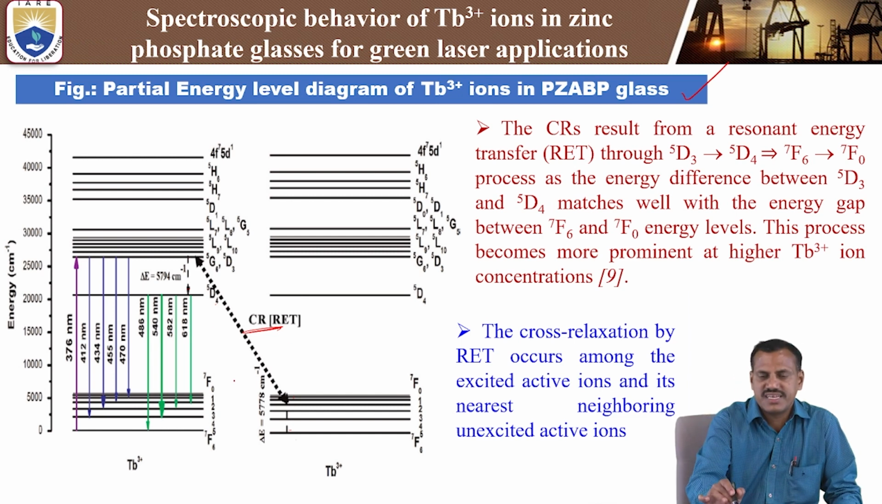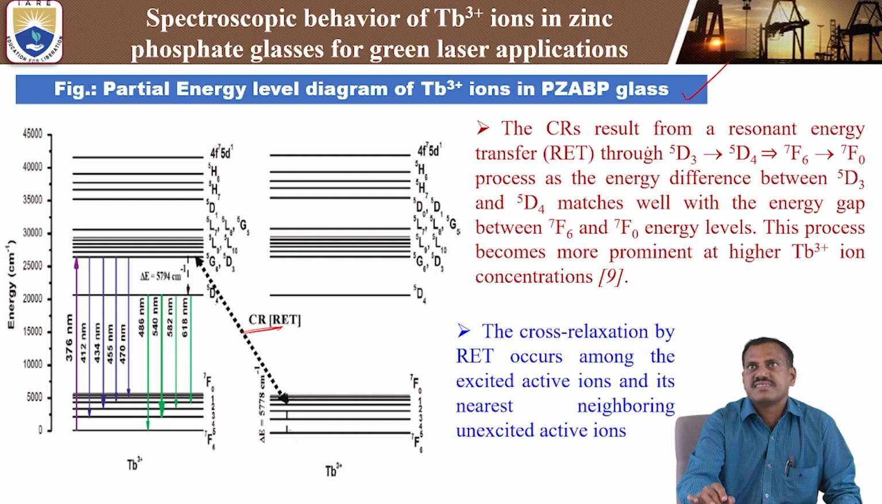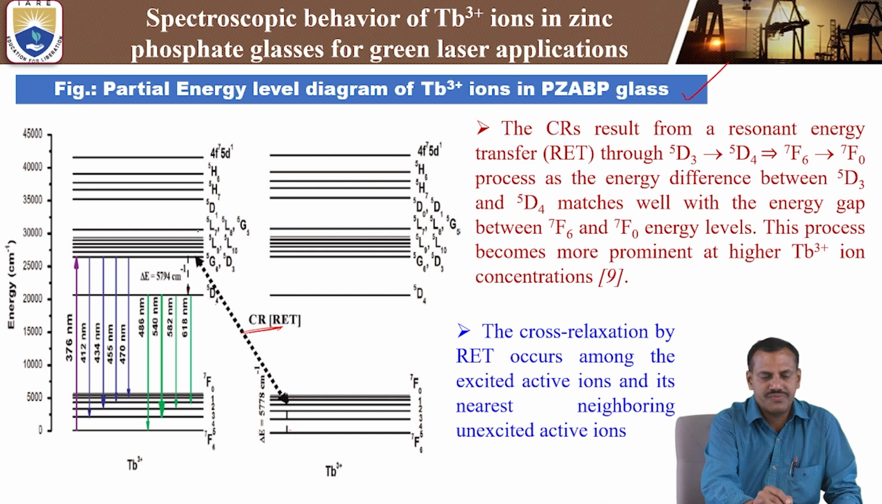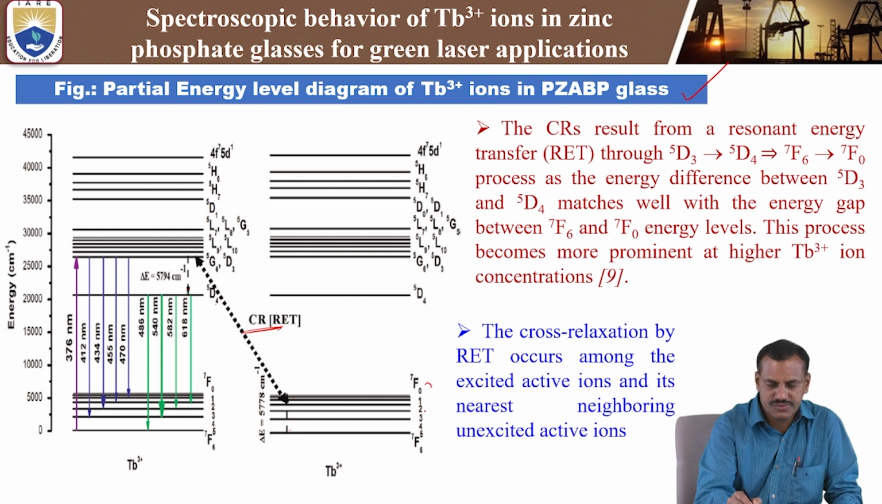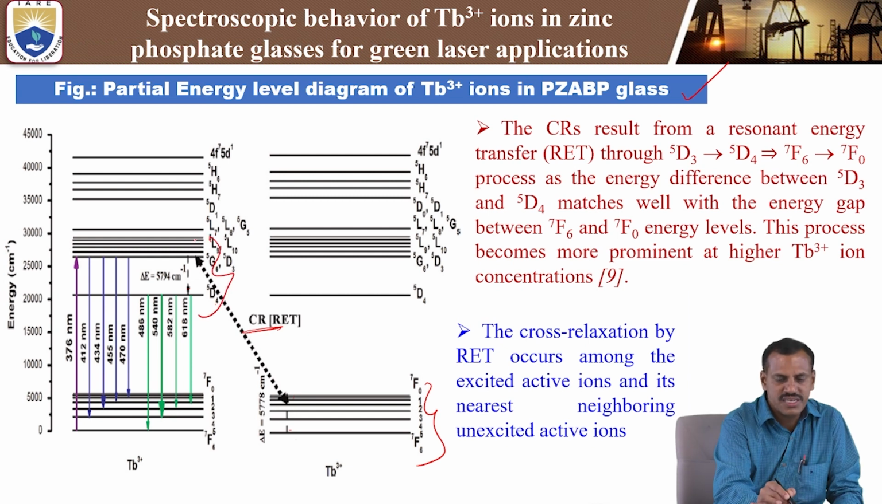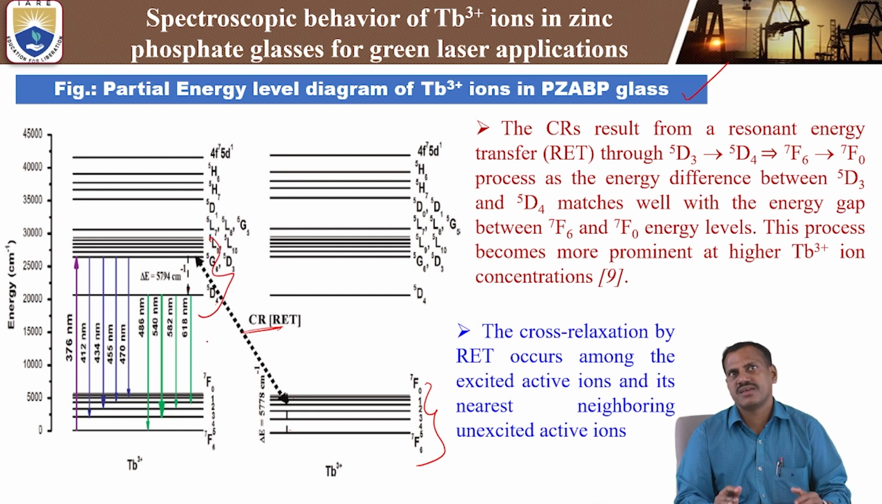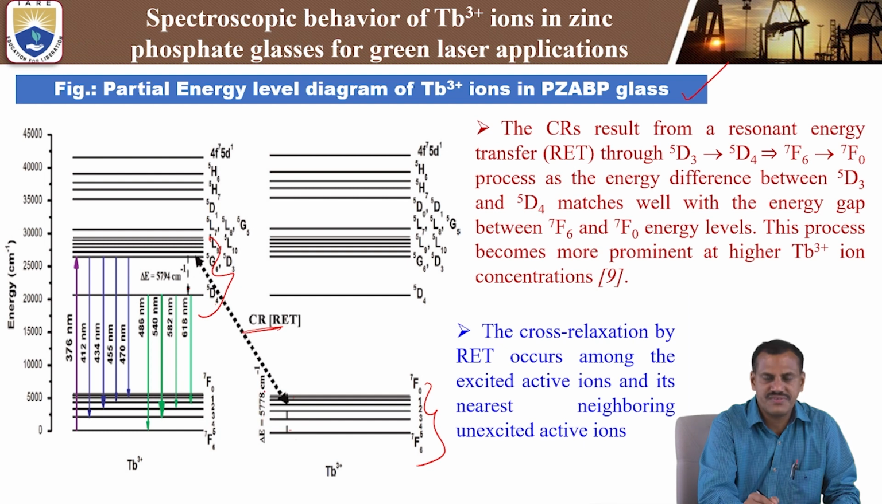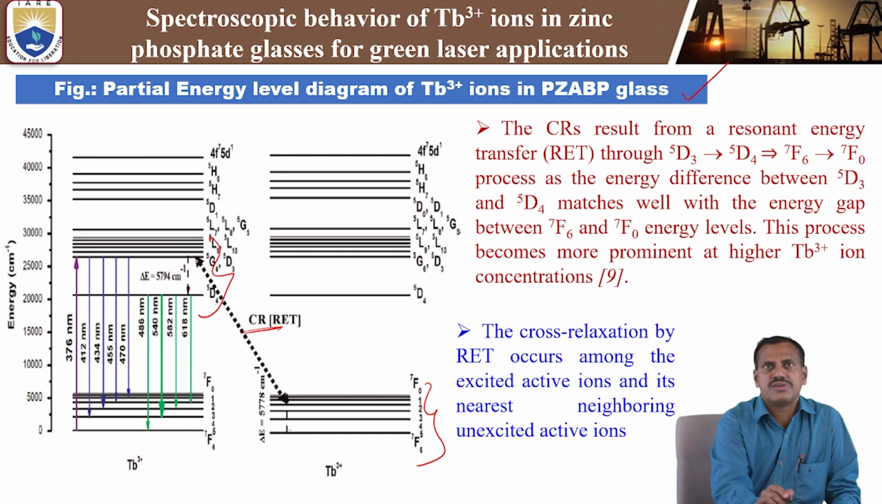7F6. So this is the cross relaxation resulting from the resonant energy transfer, RET, through 5D3 to 5D4, 5D3 to 5D4, and 7F6 to 7F6. This transition, this one and this one, because both energies are similar. So this is a 5778 cm⁻¹ energy band gap, delta E. Here delta E is 5794. So almost similar. That is why energy transfer takes place from this level to this level.